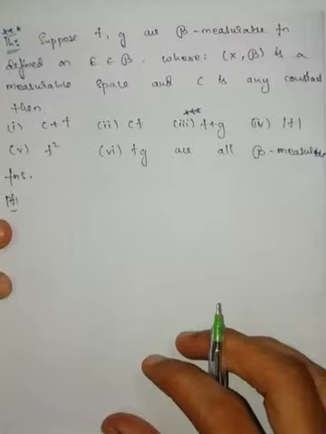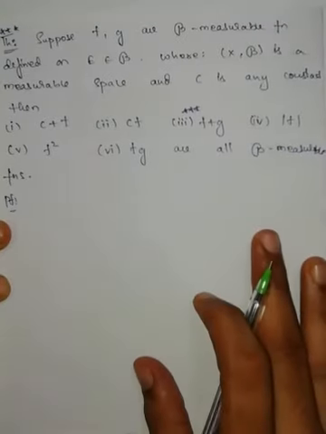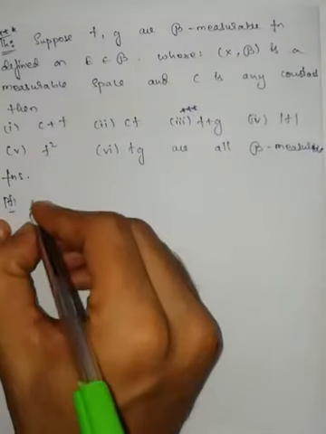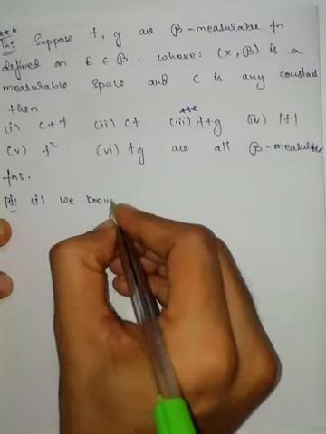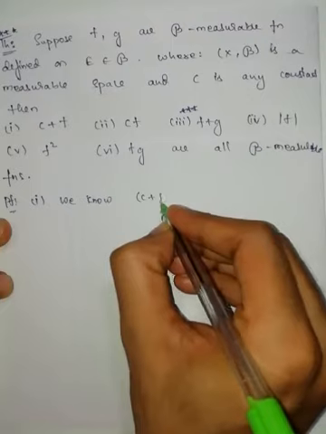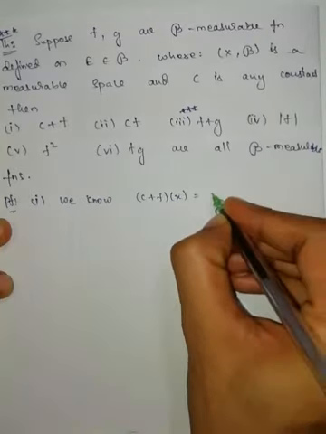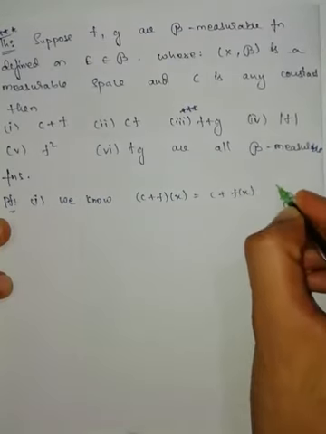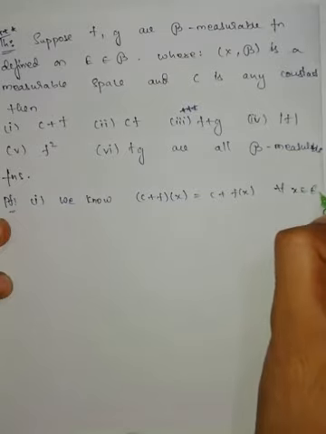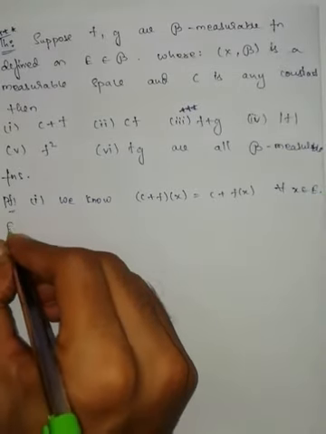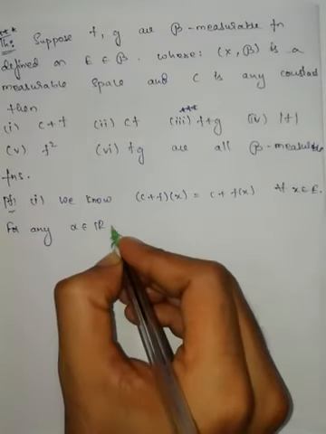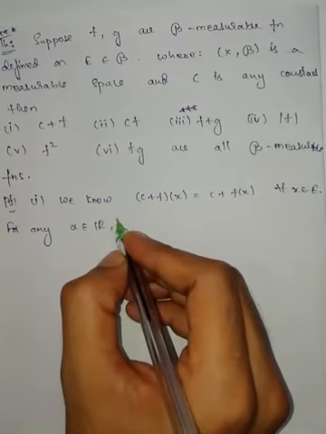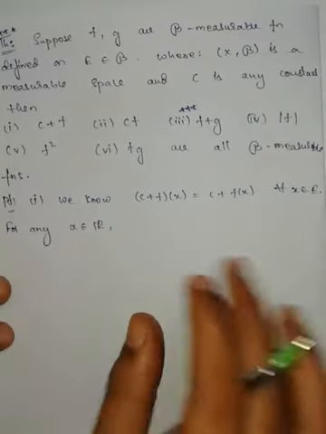Now, first one, we know c plus f of x can be written as c plus f of x for all x belongs to E. So, for any alpha belongs to set of all real numbers, consider the set.